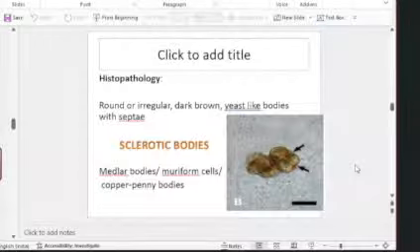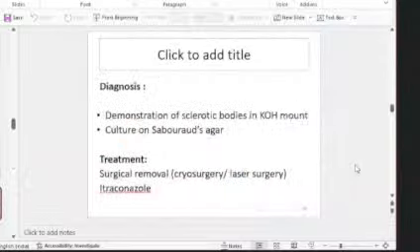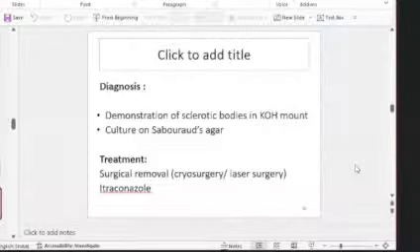Again, definitely you have to mention that. Sclerotic bodies are characteristic yeast-like bodies seen on histopathologic examination. And of course, you can do a culture on Sabouraud agar. You remove it surgically, and the antifungal that will be helpful is itraconazole.